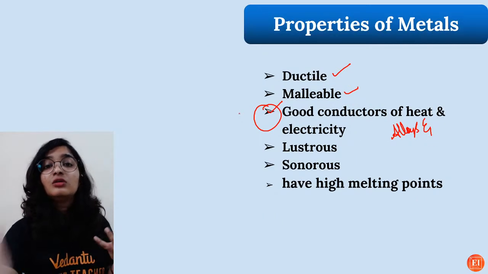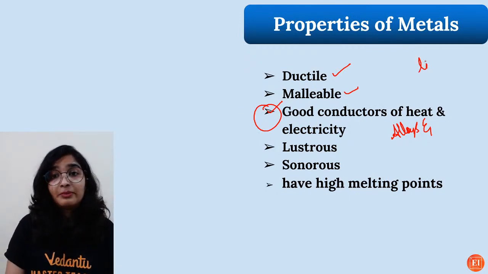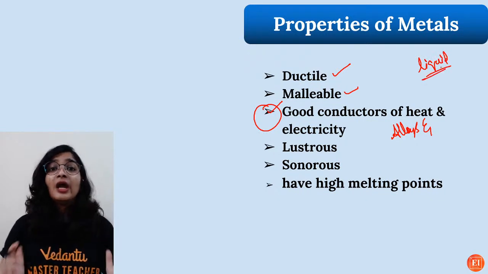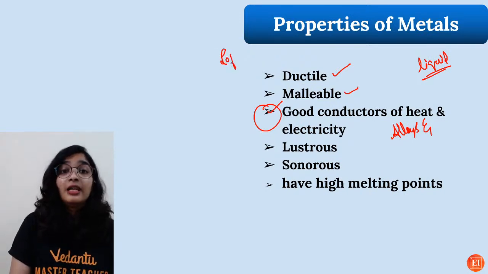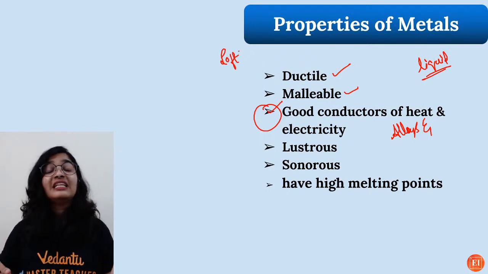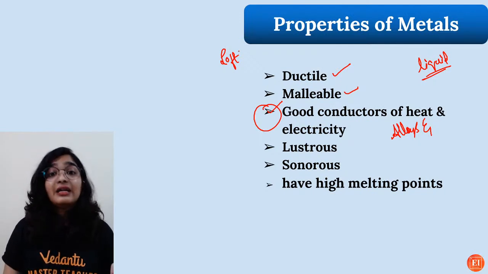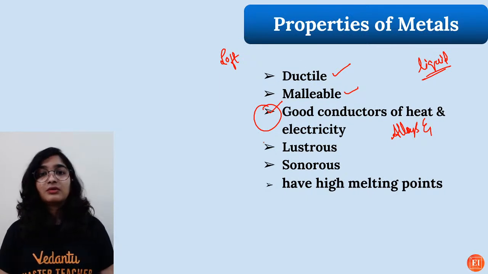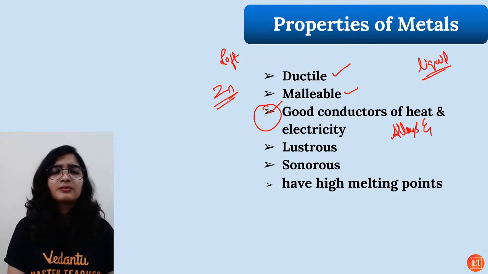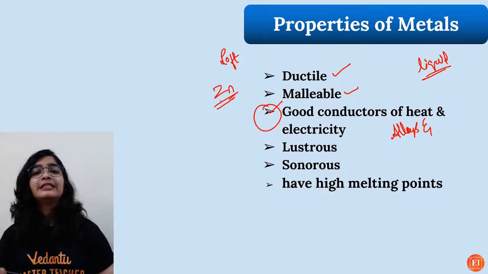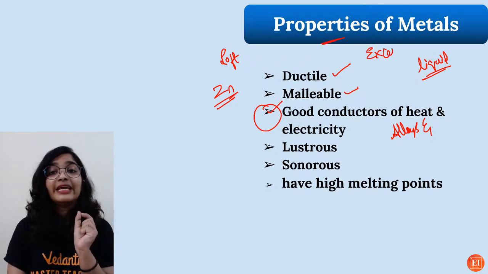Okay, so here also we will see generally metals are solid, but you have liquid metal, that is mercury, and we say generally metals are hard, but you have soft metals like sodium, potassium, lithium, which can be cut using a knife. And we feel that they are all ductile. No, they are all malleable. No, zinc. No, it is not. You cannot beat it to a thin sheet. So here, when it comes to the properties, please focus on the exceptions.